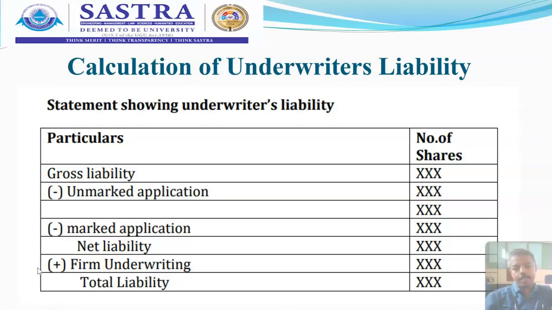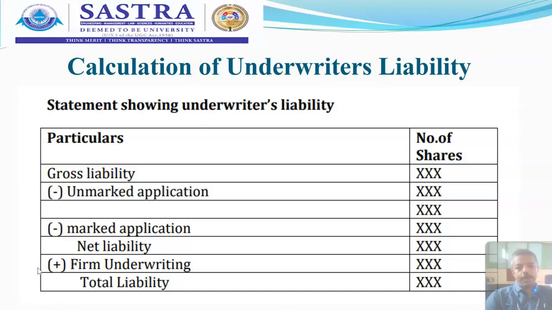So just now take down this format in your notebook because we are going to use this for solving a sum simultaneously. Start with gross liability, the number of shares as decided in the underwriting contract between the shares-issuing company and the underwriting company, and subtract the unmarked applications, and from that result subtract the marked applications, if any, then you will get net liability.